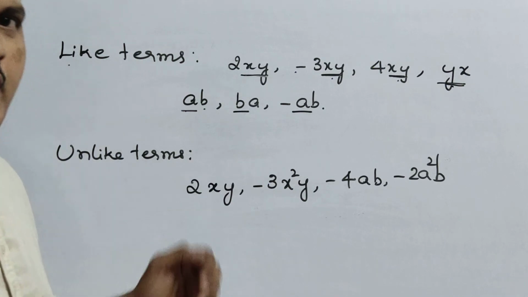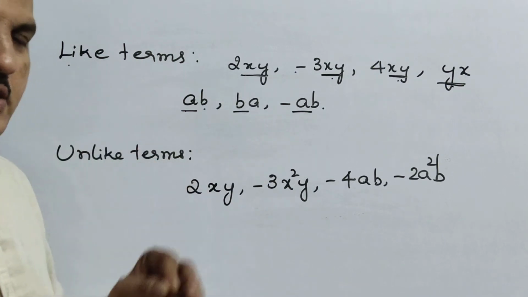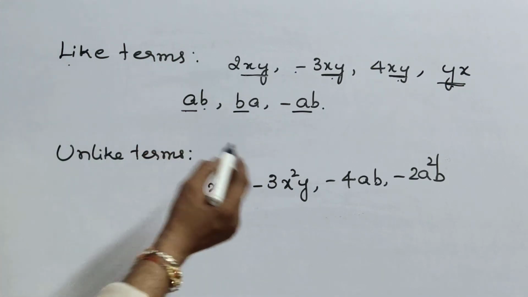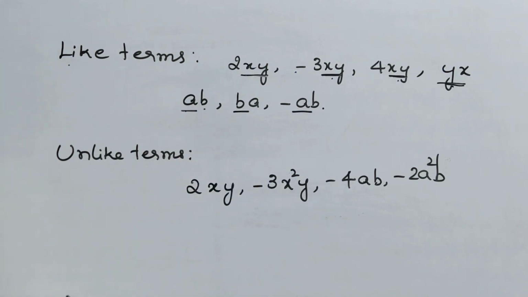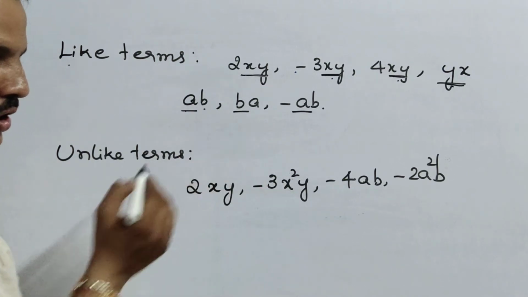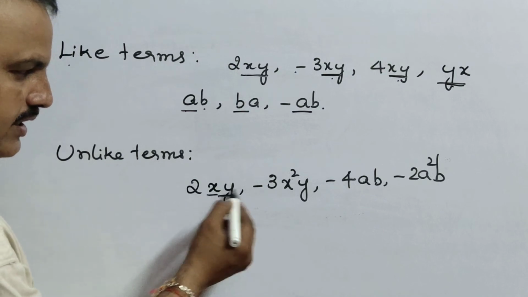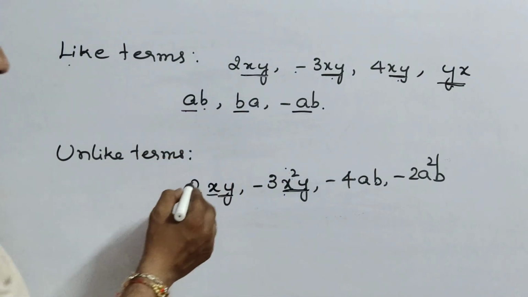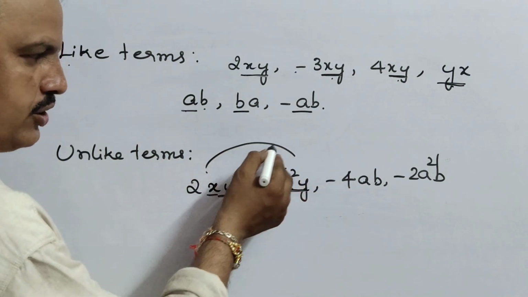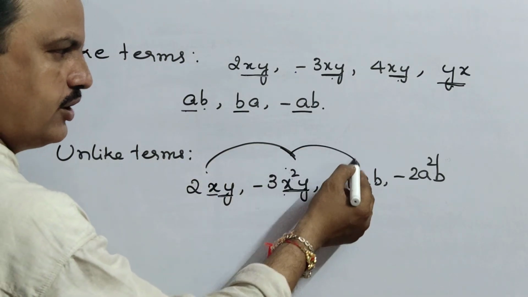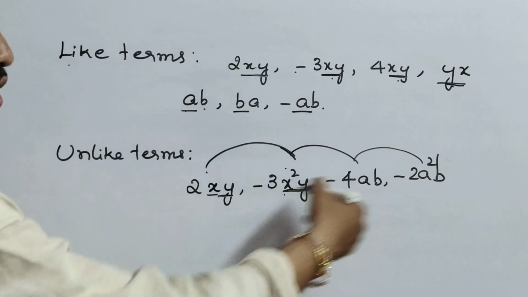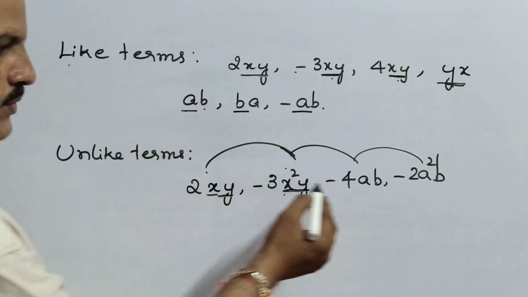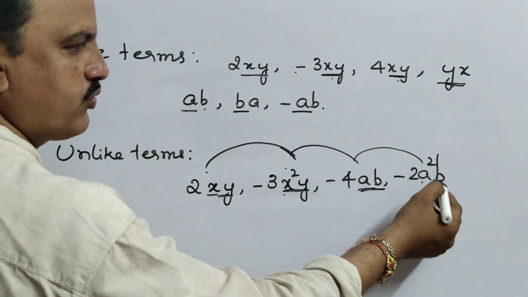But listen very carefully, including powers. Powers means the small number above the x. Here it is xy, here x square y, so there is a difference. So these two, and these other two, total 4, are all unlike terms, because here it is ab, here a square b.